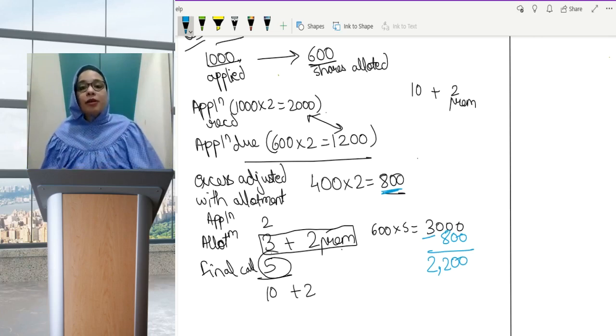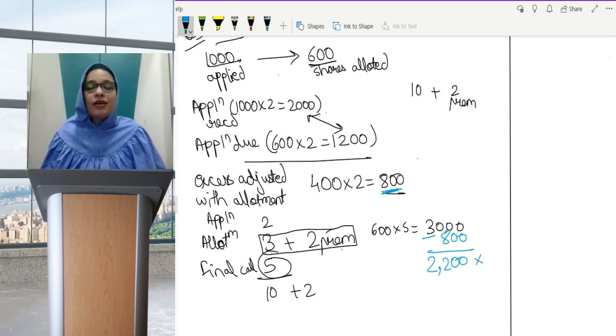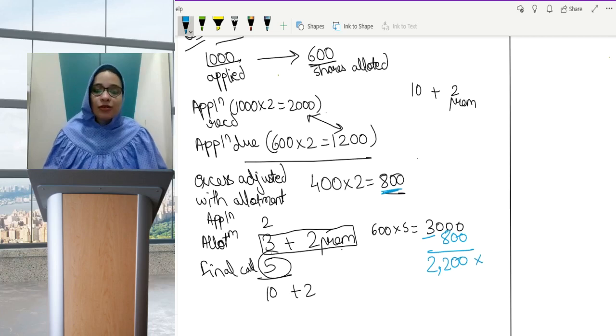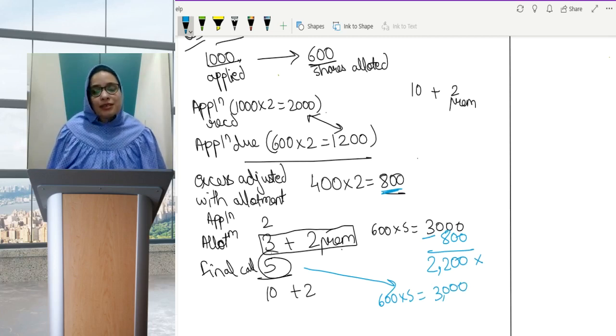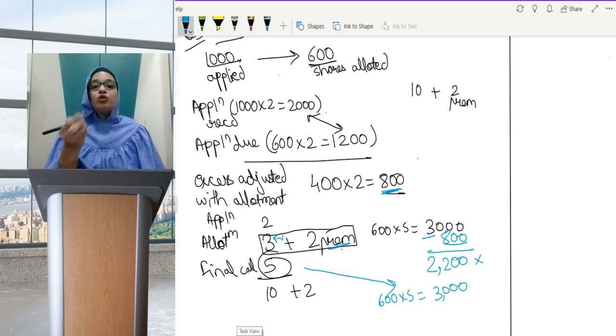Now he is not paying allotment money, but he is not paying only 2,200. And the final call, he is not paying the entire amount, 600 into 5, which is 3,000. Okay, this is one part. Now the second question that comes is, ma'am, should we take this 800 as the face value amount, or should we take it as a premium amount? Or should we take it proportionately, in the 3:2 ratio?